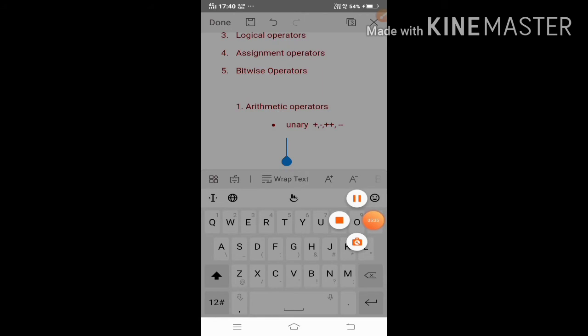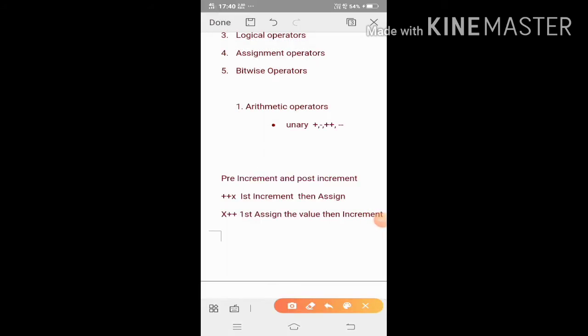So this is all about increment and decrement operators, and unary operator is there, and one more is the binary operator. I have not written it here actually. Binary operator means where two operands are needed. For example, a plus b, here two operands are needed. But in case of unary operator, for example x plus plus, this is also a unary operator. Plus is used in unary and also in binary, because somehow we can write a plus equal to some value. I will discuss it later. Today I will discuss the basic operators plus, minus, multiply and the increment operator.